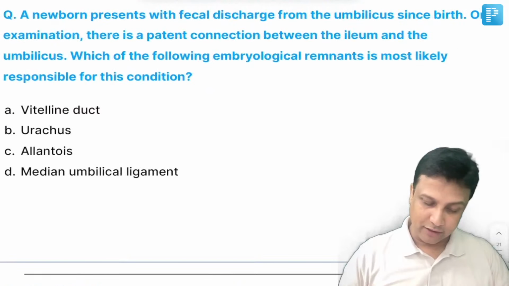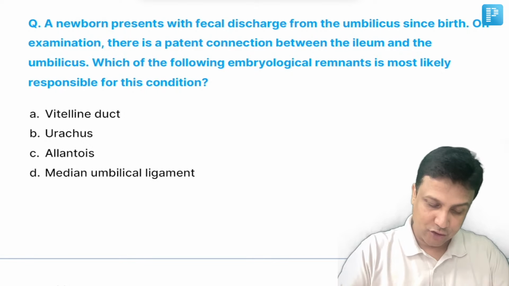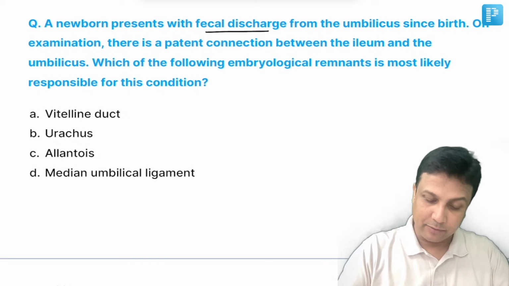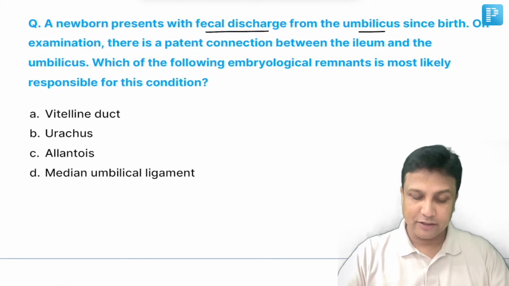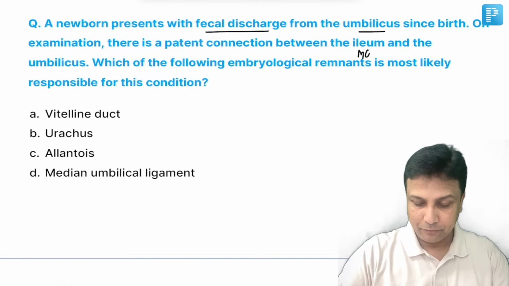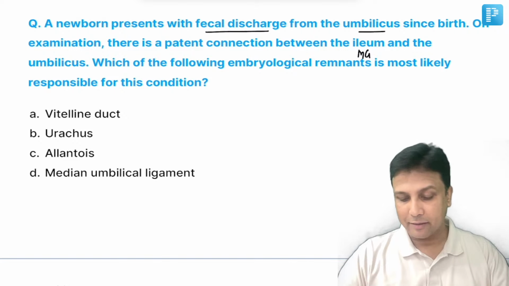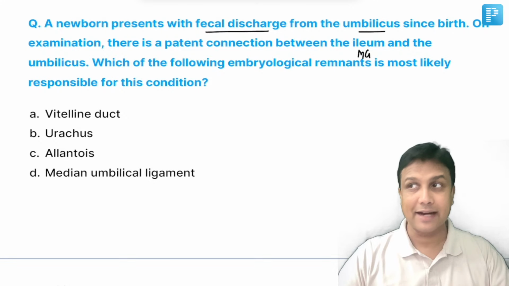Now moving on to the next concept. A newborn presents with fecal discharge from the umbilicus since birth. On examination, there is a patent connection between the ileum, that is your midgut, and the umbilicus. Which of the following embryological remnants is most likely responsible for this condition?